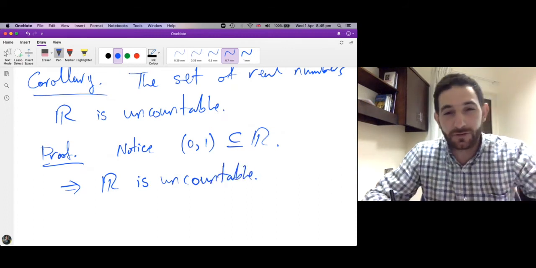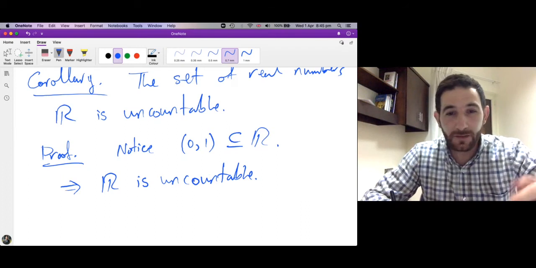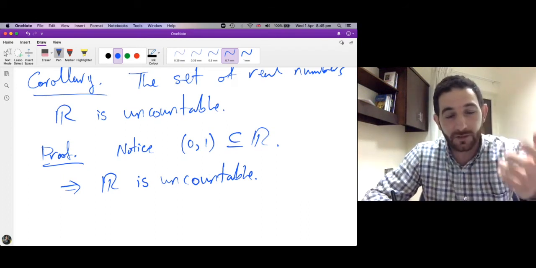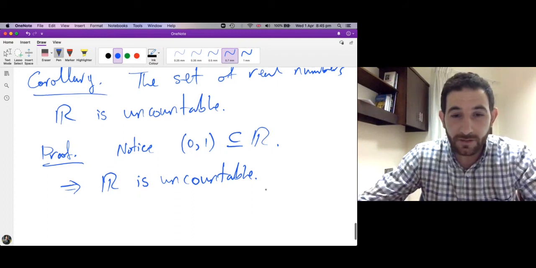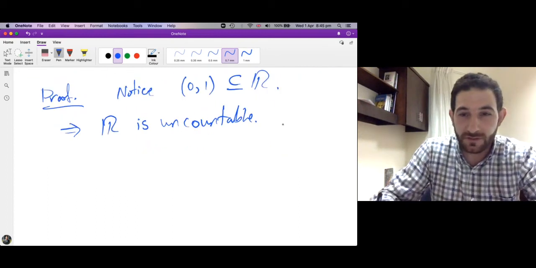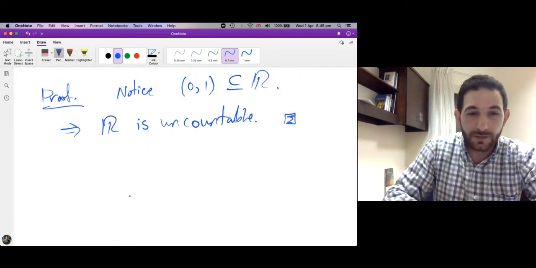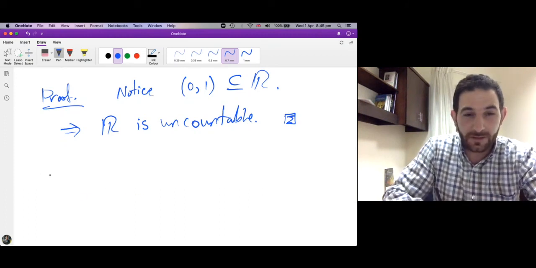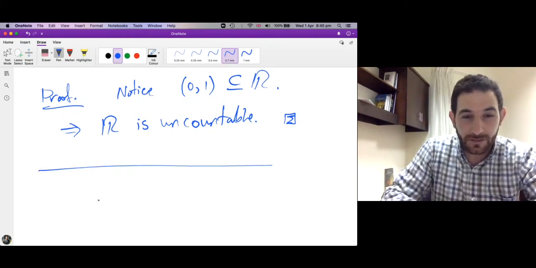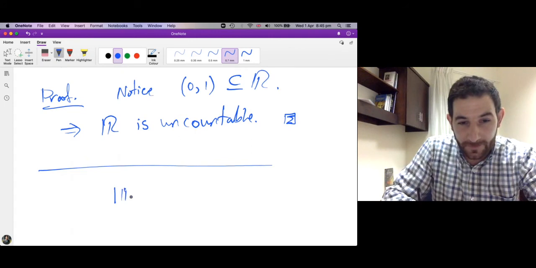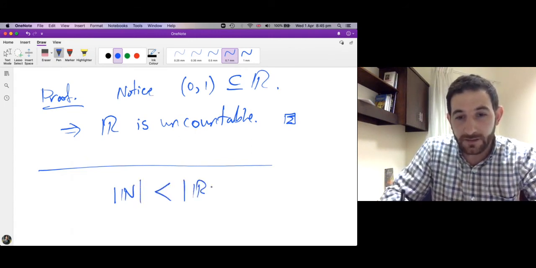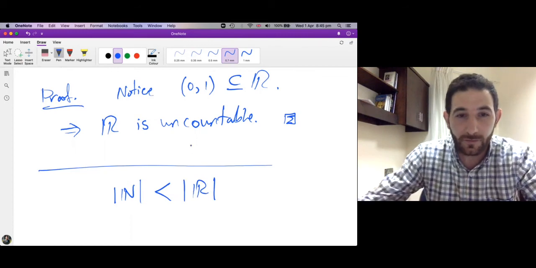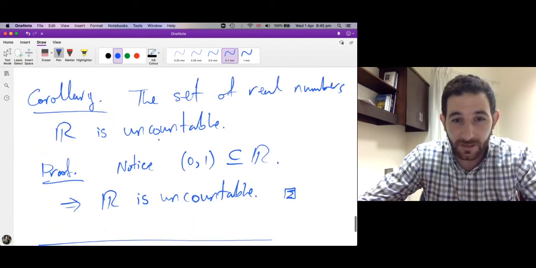Okay, this is proof by contradiction, because if it were countable, then the interval (0, 1) is countable, and this is not true. We just proved that it is uncountable. Okay, so this is the sketch of the proof. So in the end, we proved that the cardinality of n is strictly less than the cardinality of R. In other words, R is uncountable.